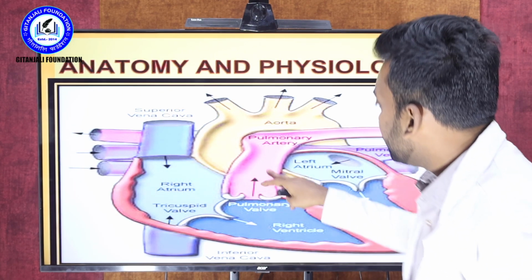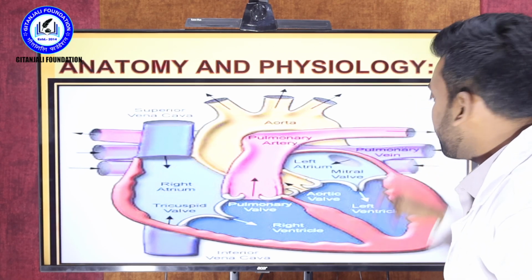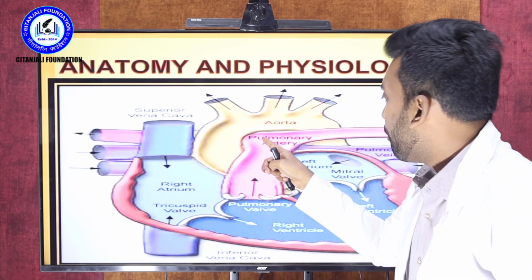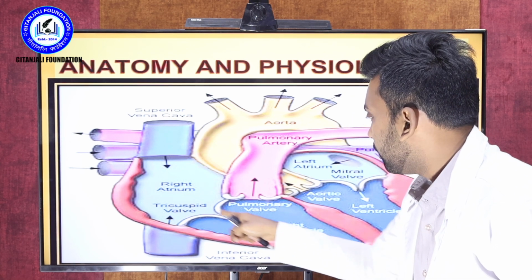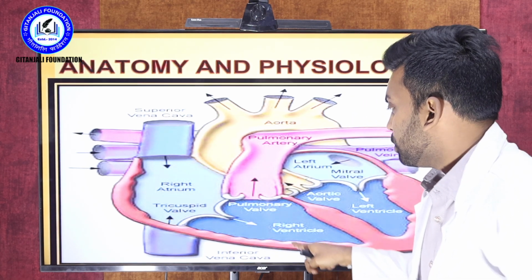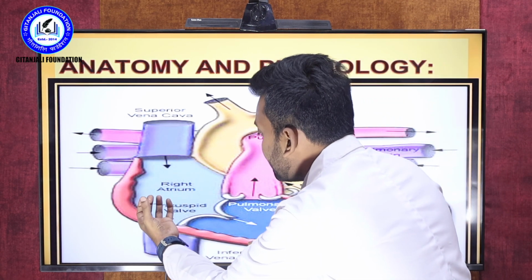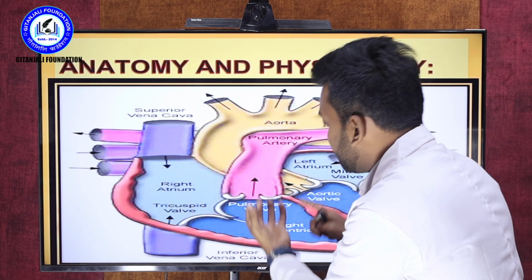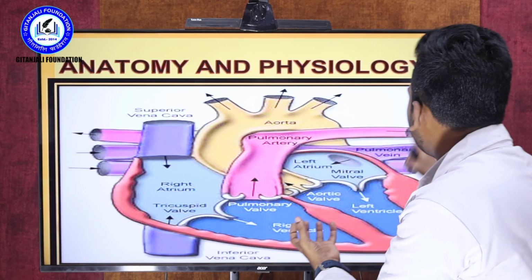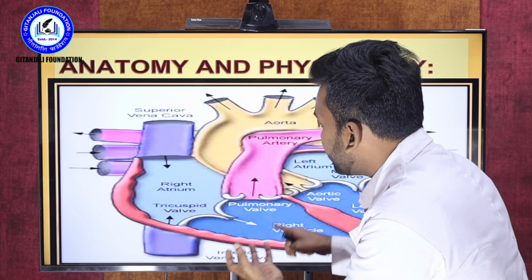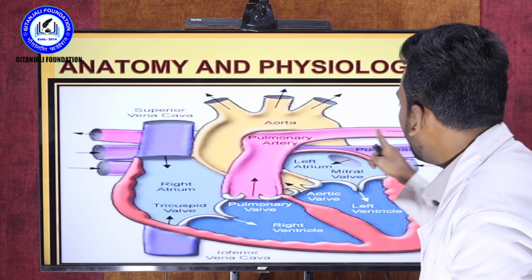Next, I am going to tell about the pulmonary artery, the aorta and the pulmonary veins. Let me tell what is the main function of the pulmonary artery. Here, the artery is located at the right ventricle. The right ventricle has deoxygenated blood. From the right ventricle, this deoxygenated blood has to go to the lungs. This is the connection with the lungs. This deoxygenated blood, this carbon dioxide blood, goes through the pulmonary artery. Then it enters into the lungs.